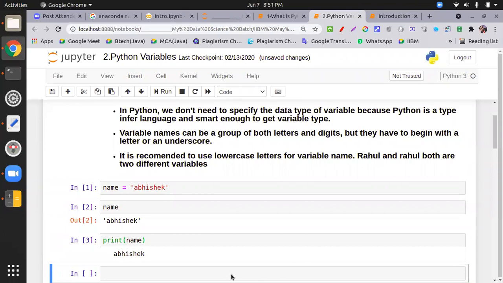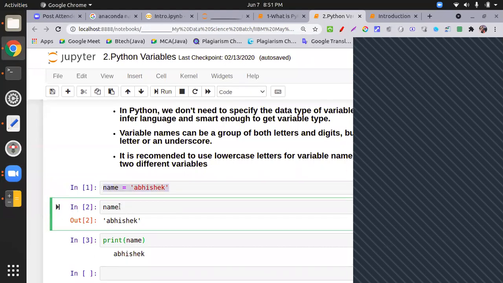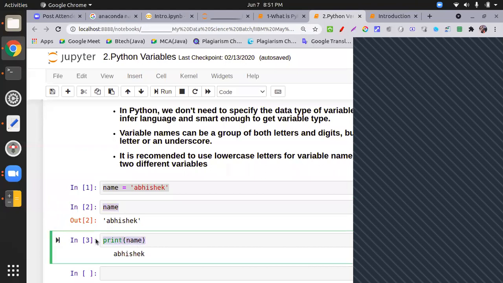So can anyone tell me? I repeated this question some 10 or 12 days ago. Yes, Aishwarya, what is the difference between printing the data using a print function and without a print function? Rituja, hi. Yes, sir. So you got my question. What is the difference between printing the data without the print function and with the print function?